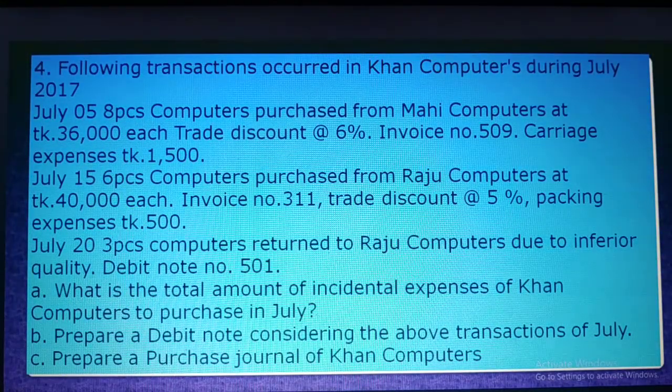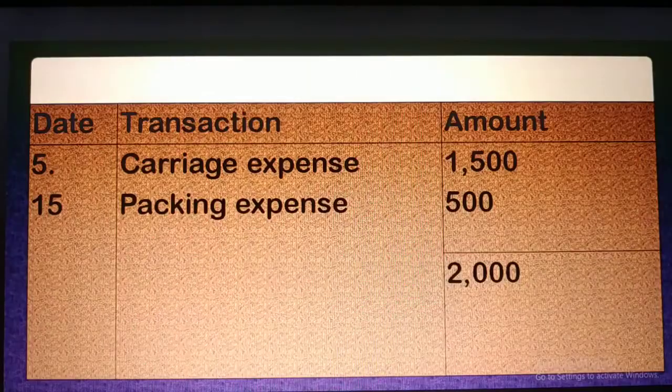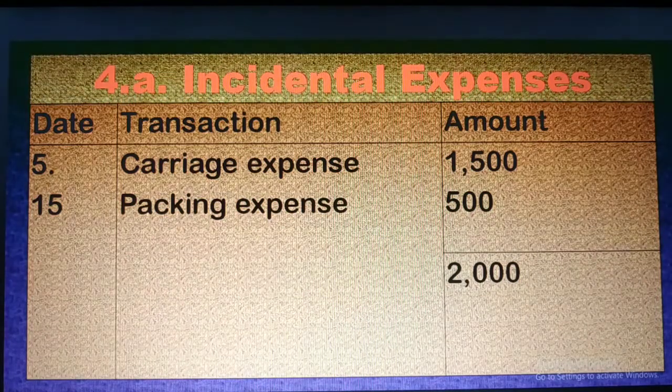This is CQ4 from your main books. I hope all of you will take your books so that you can easily see the question and join in the discussion. Incidental expenditure. What is called incidental expenditure?